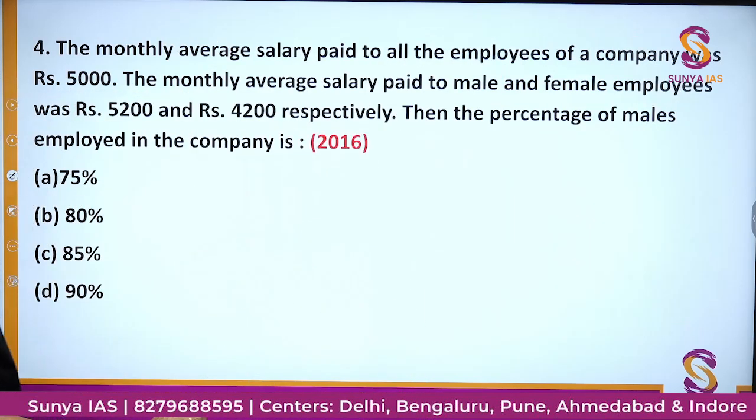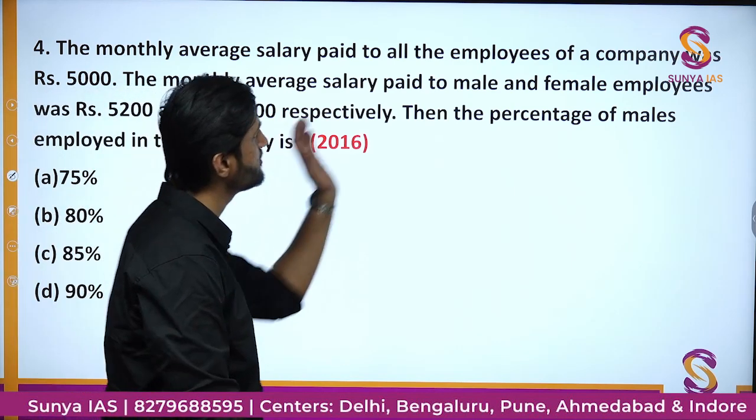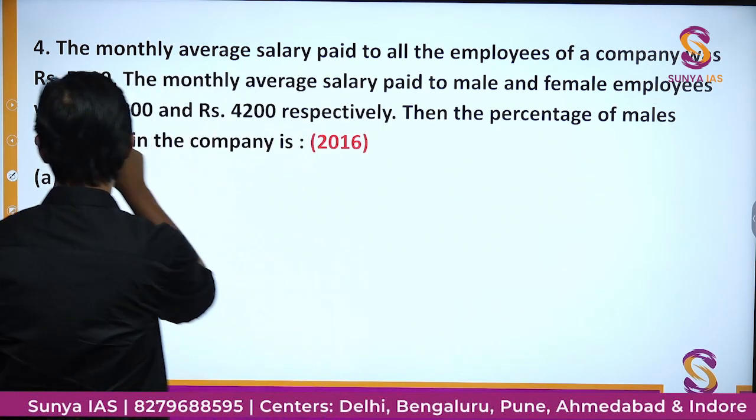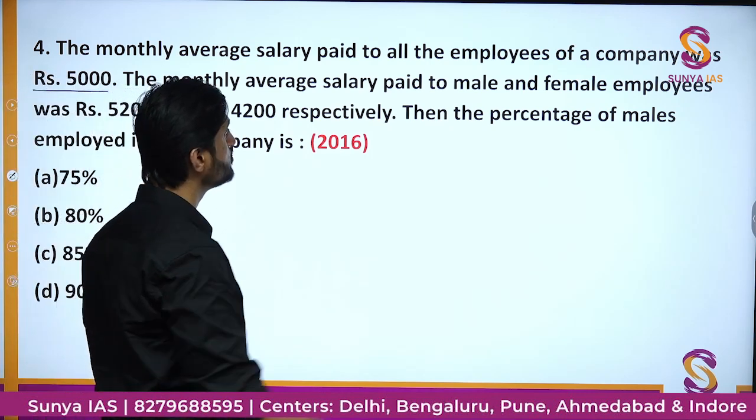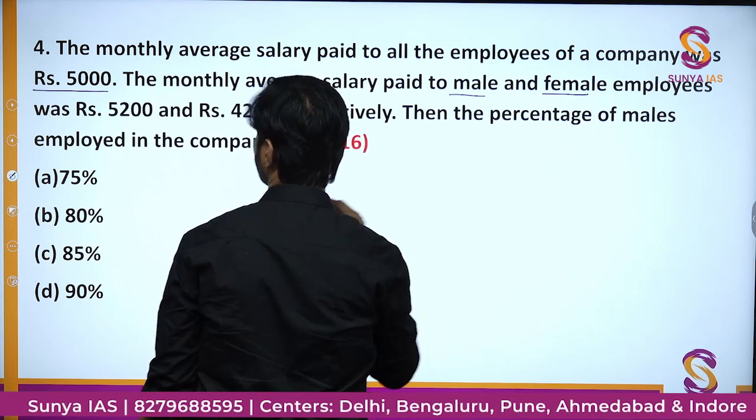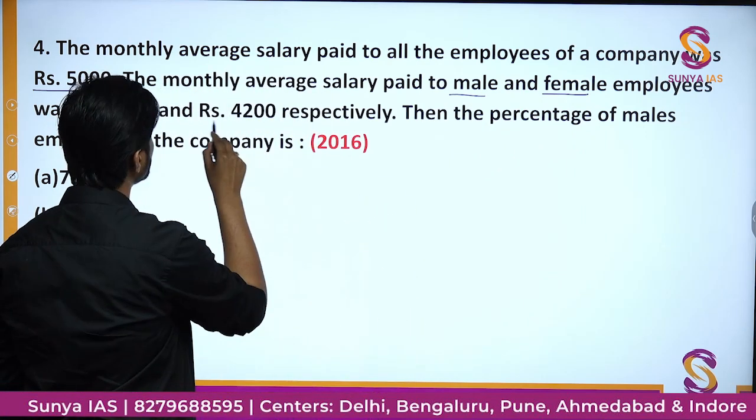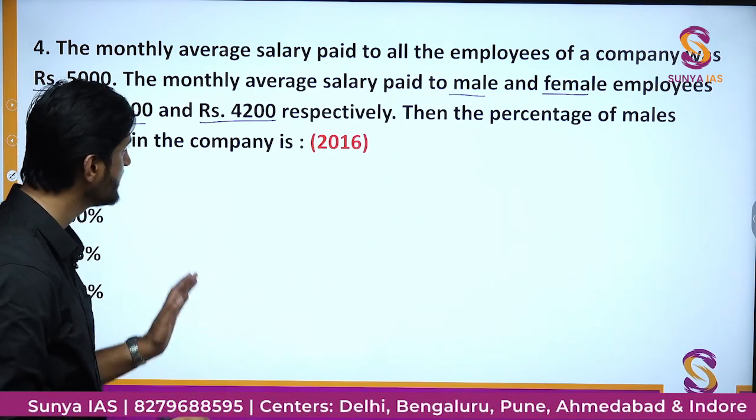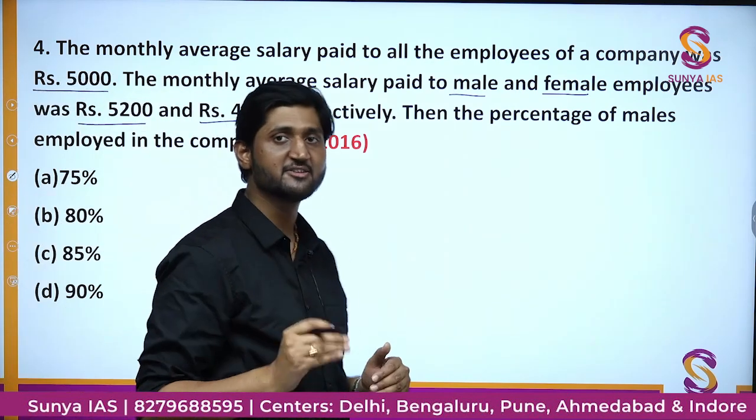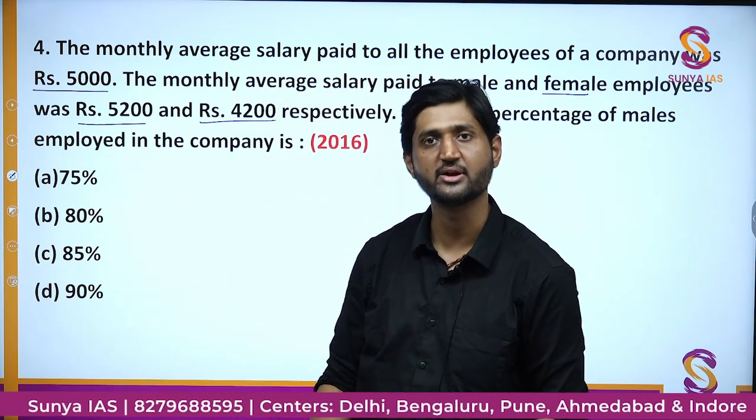Moving on to the fourth question. The monthly average salary paid to all the employees of the company was this much. The monthly average salary paid to male and female employees was 5200 and 4200 respectively. Then find the percentage of males employed in the company. So basically it is a question of mixed average and percentage.